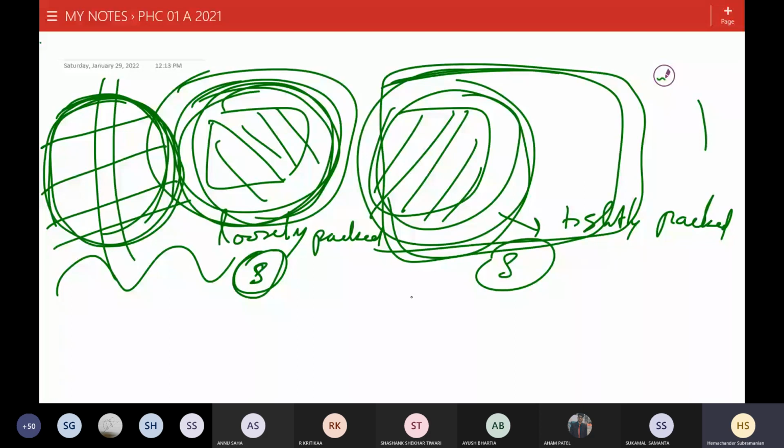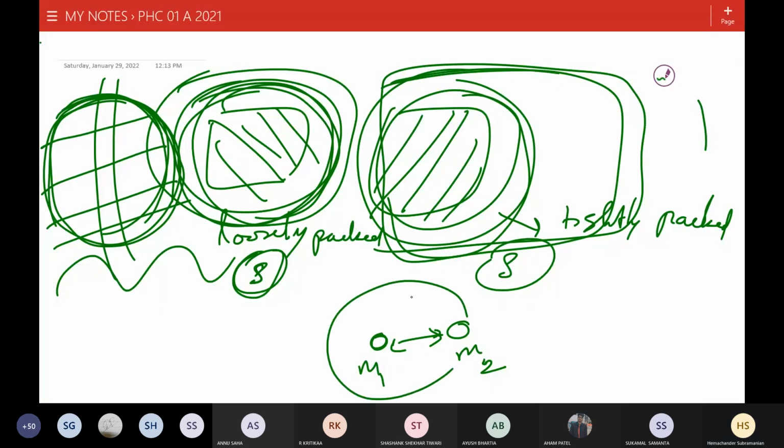Let's say you have two particles, M1 and M2. In space, they are gravitationally attracted to each other, and they are moving around each other. It's like the sun and the earth, they are rotating. You can think of it as a binary star.